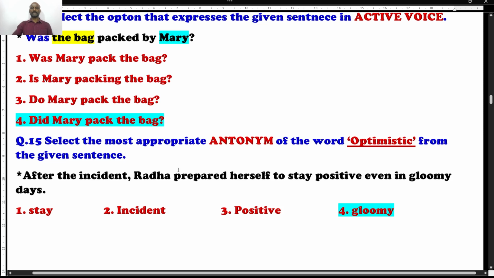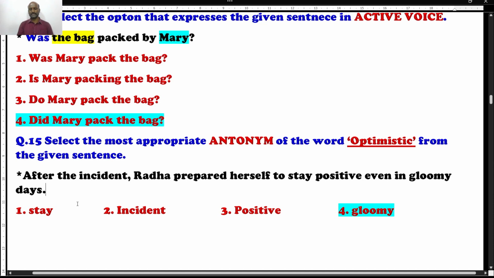Well, let's see the question. The sentence is given, you can choose from the options found in the sentence. Read the sentence, you will get to know. The question is, what is the antonym of optimistic, or what is the opposite word for optimistic? Let me read the sentence for you so that you can get some ideas. After the incident, Radha prepared herself to stay positive even in gloomy days.